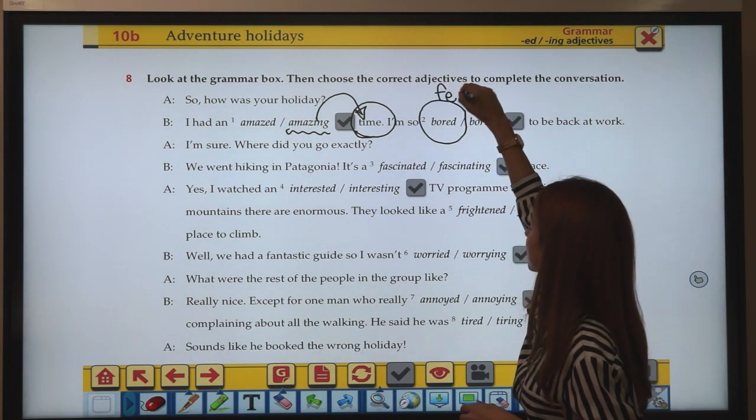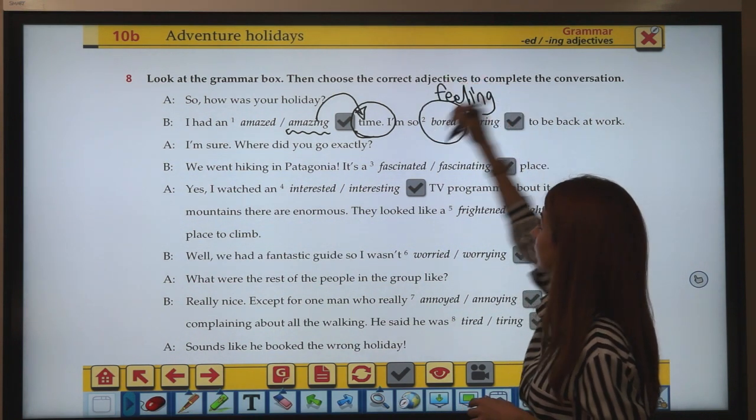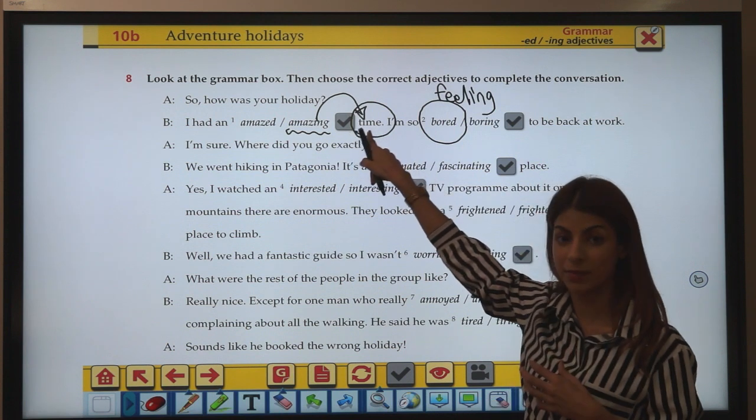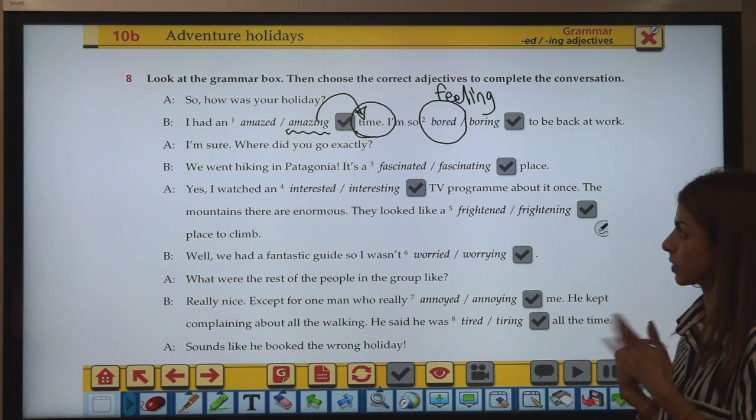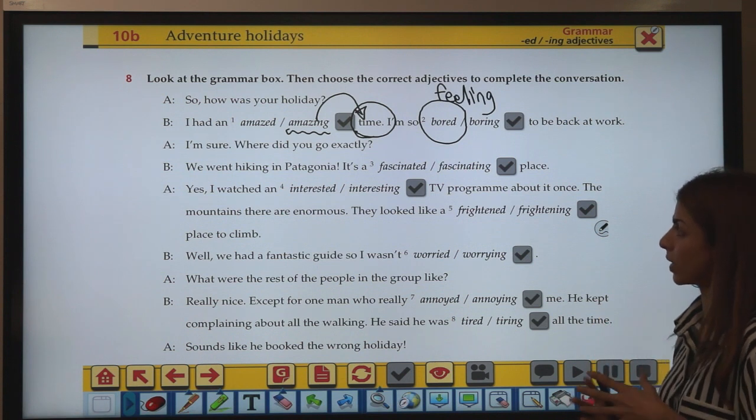I'm so bored. Right? It describes my feeling. While this one describes the kind of time I had during the holiday. Okay, then the conversation goes on. I'm sure, where did you go? We went hiking. It's a